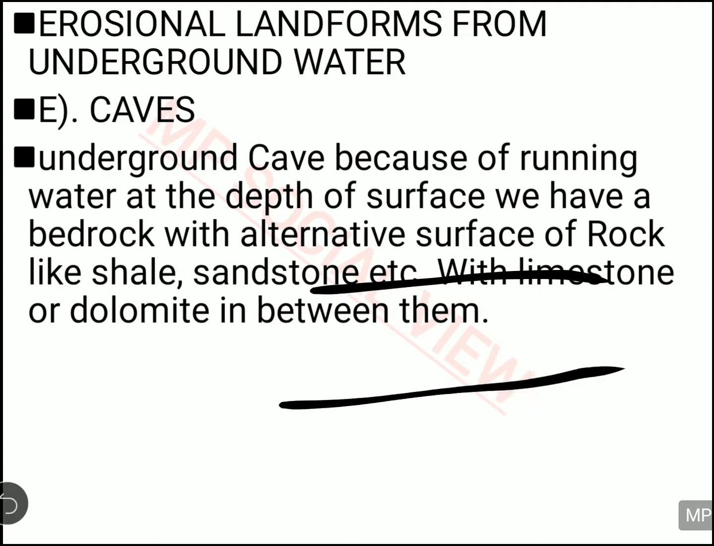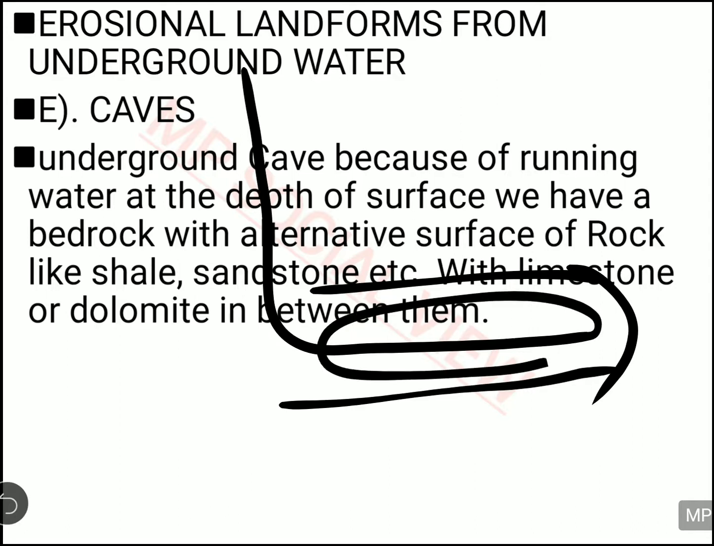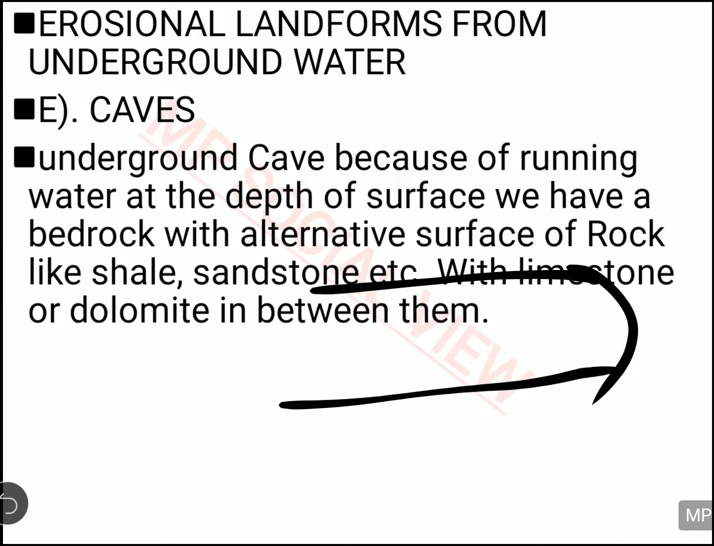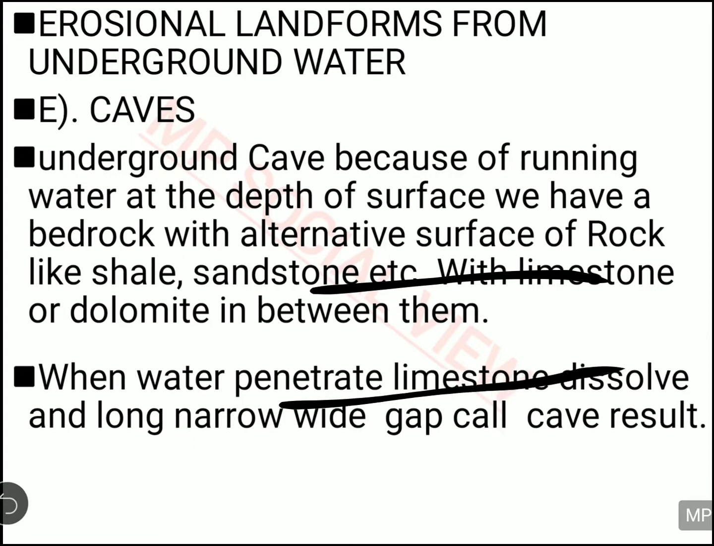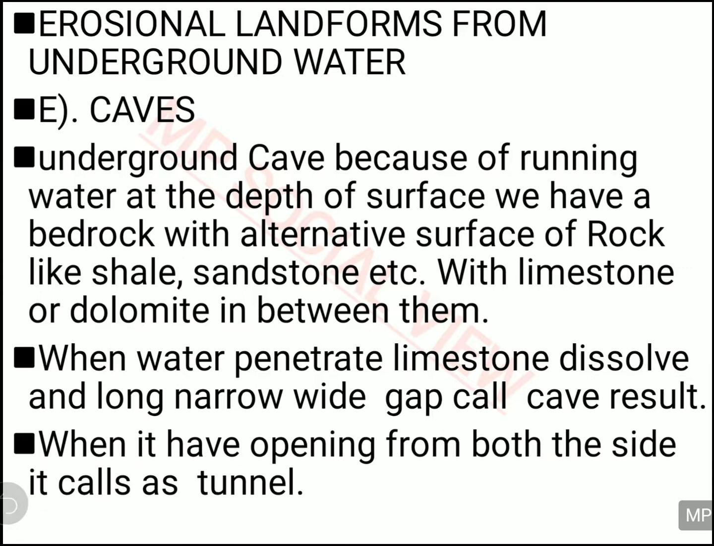The cave is actually formed when water on the surface falls and goes inside the rock, eroding this portion of the rock, and then it will turn into a cave. When a hole is made in between the rock, it turns into a cave. Sometimes this portion also gets eroded. When this portion also gets eroded, it will turn like a tunnel. It is open from both sides, so it will turn like a tunnel. So this way the cave and tunnel are also present inside your rock surface.